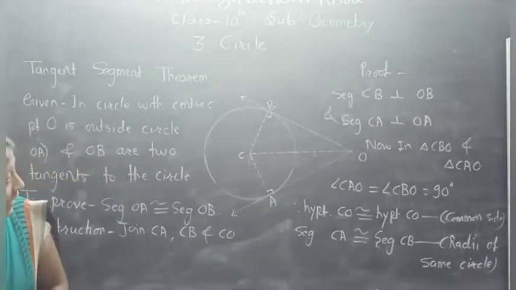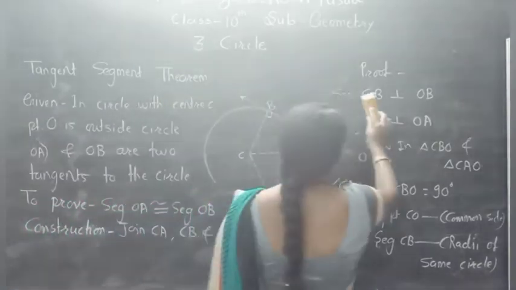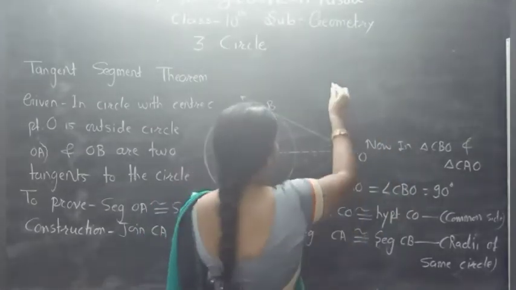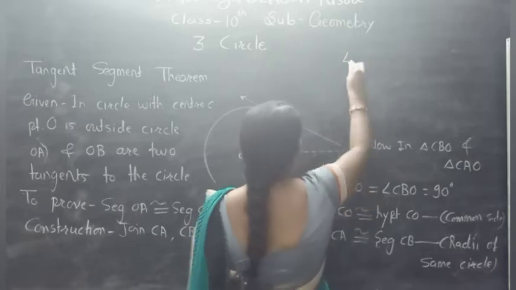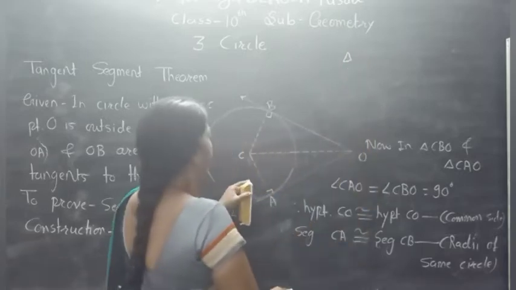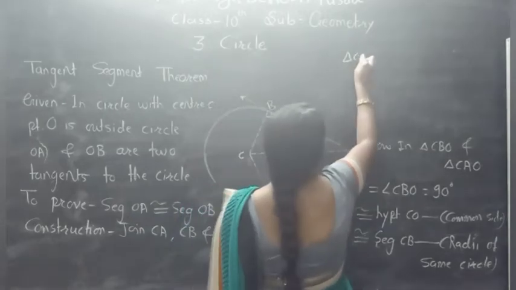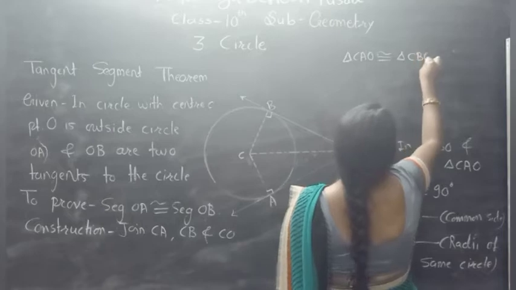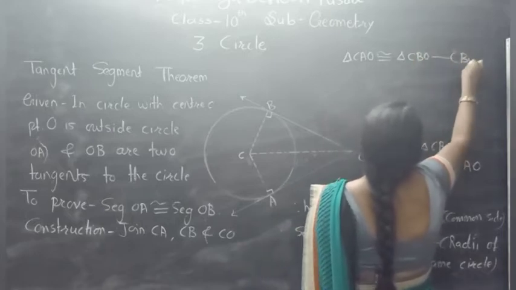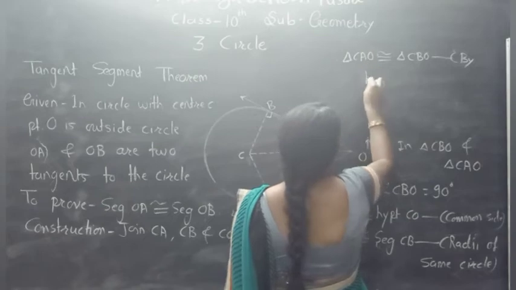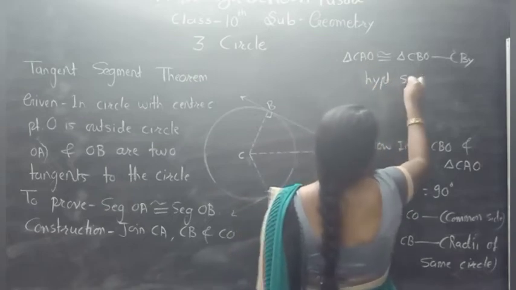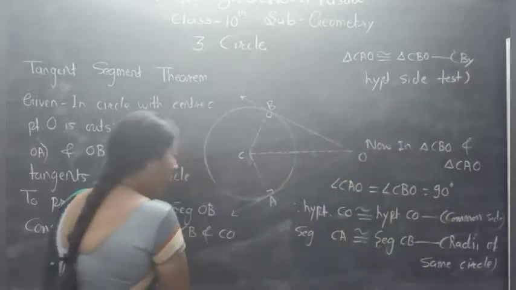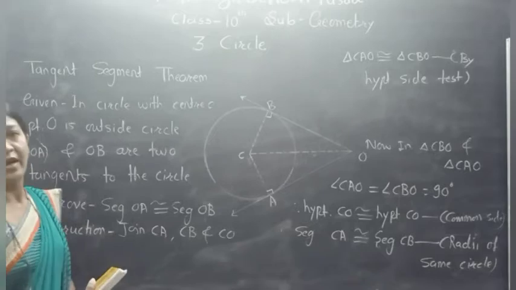Here we clean this part first of all, which is not necessary now. Therefore, triangle CAO is congruent to triangle CBO by the hypotenuse side test. Therefore, by the hypotenuse side test, these two triangles are congruent.